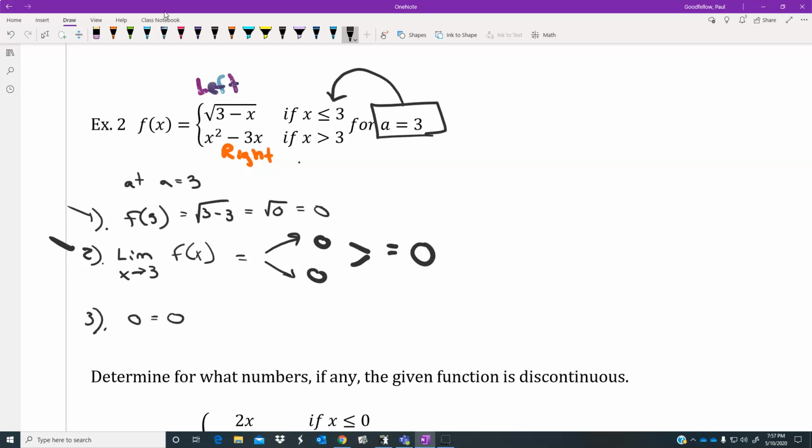And in this case, 0 is 0 because of those two, and it passes rule number 3, and it would be considered a continuous graph at 3. Now, as a side note to this, even though we are choosing just to look at 3 for continuity, and that's right, it is continuous at that location, I would be cautious looking at this particular piecewise as a whole because this square root value would not be allowed to go negative.